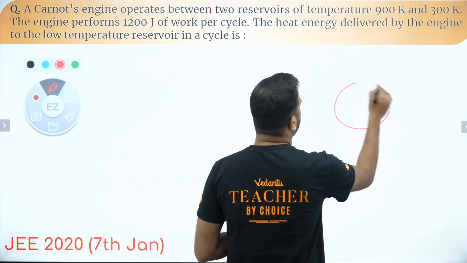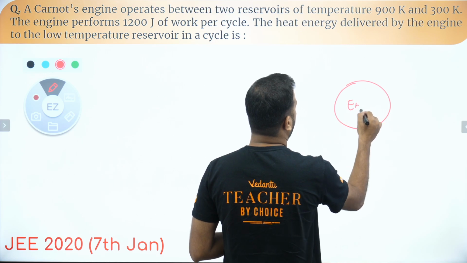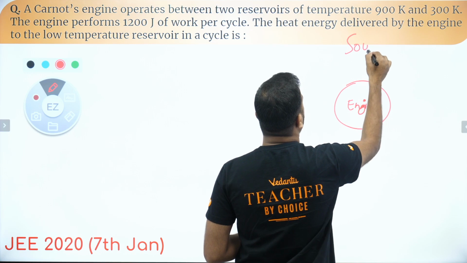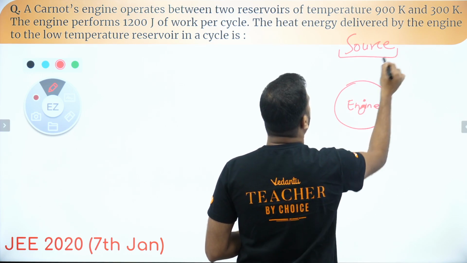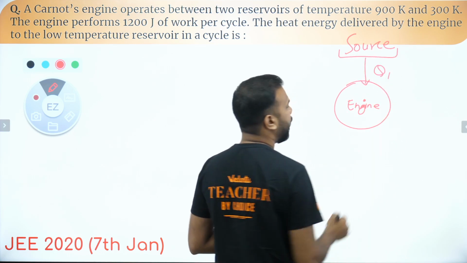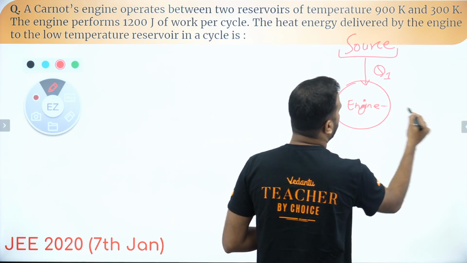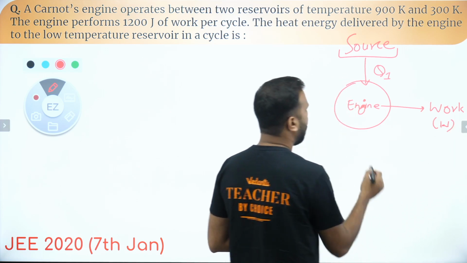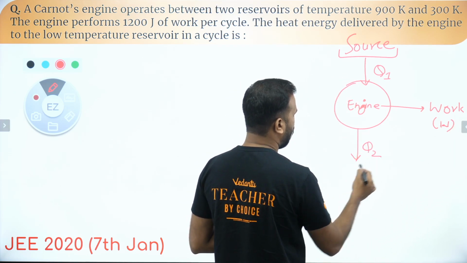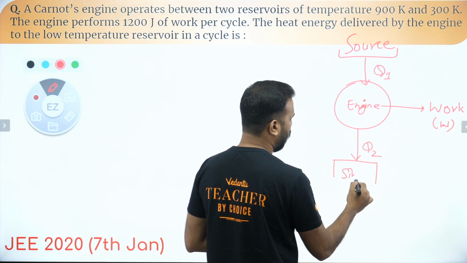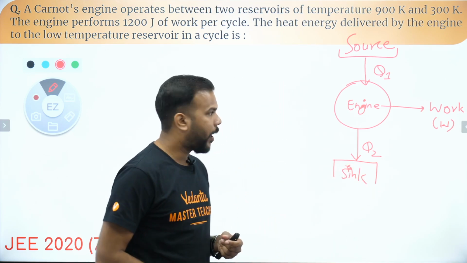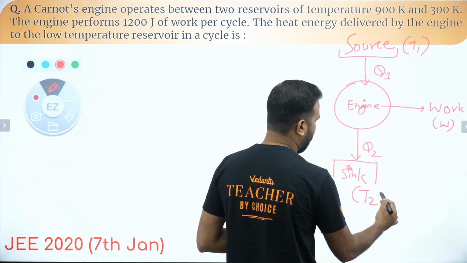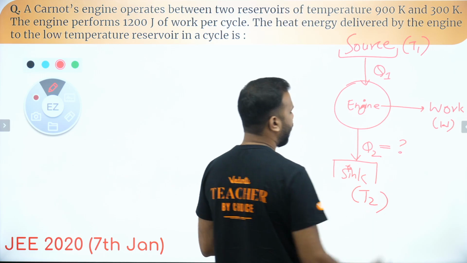So you know that if we speak about the engine, in general, this is where the source of heat is, from where Q1 amount of heat is being given, and we extract some W amount of work from it. But in this process, some Q2 amount of heat is also rejected to the sink, while the source is maintained at temperature T1 and the sink is maintained at temperature T2. The question is asking us to find the value of Q2.